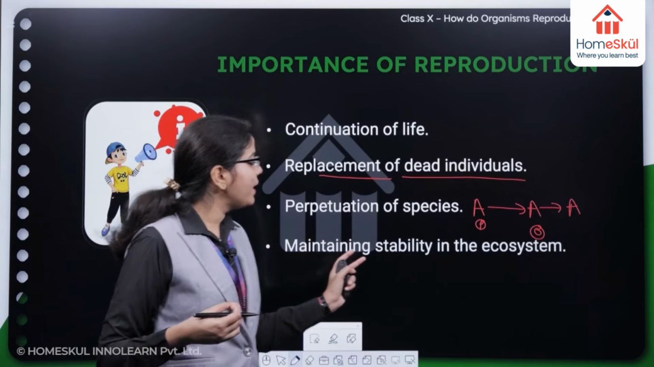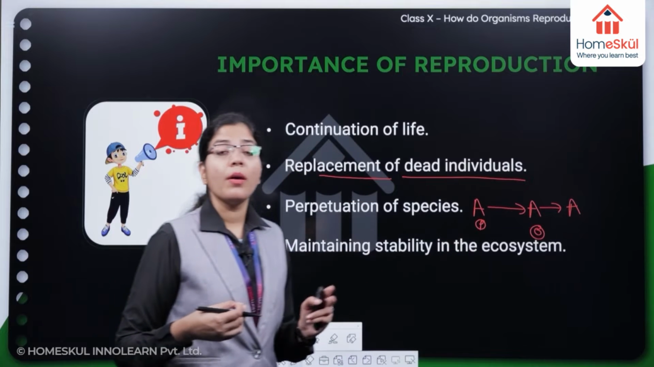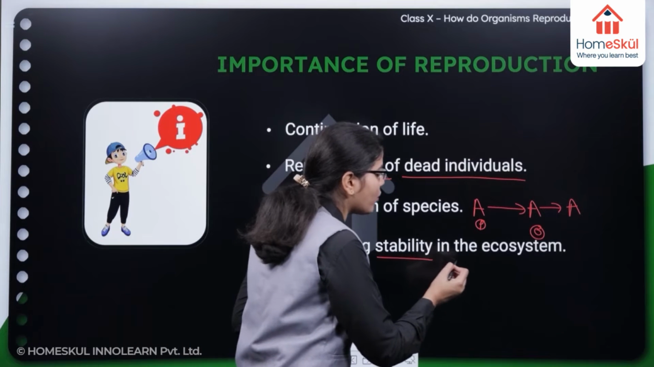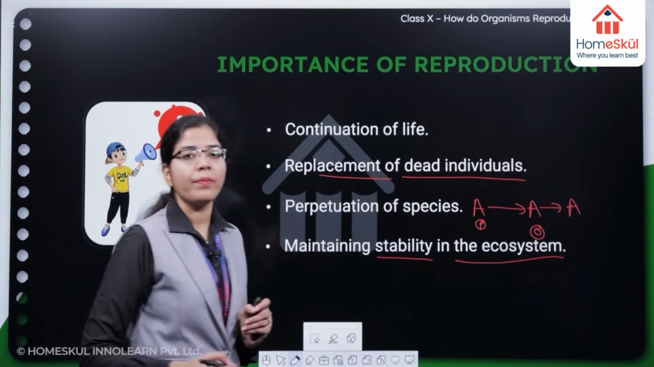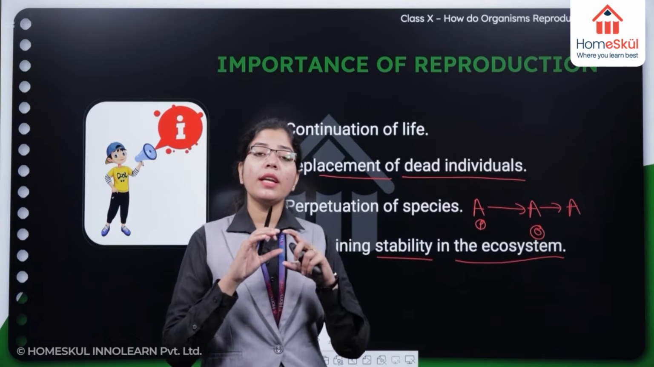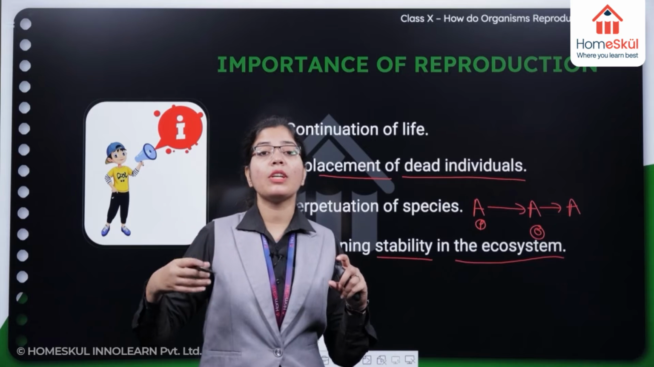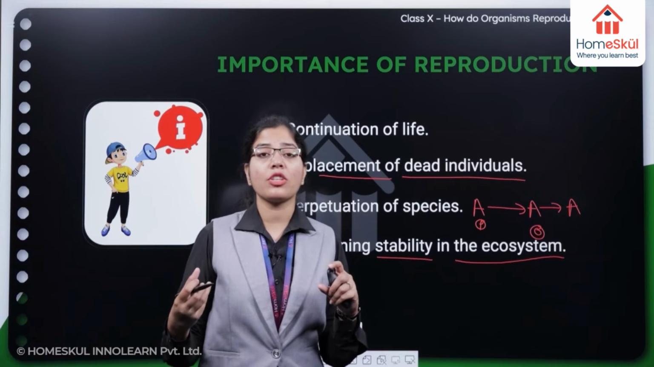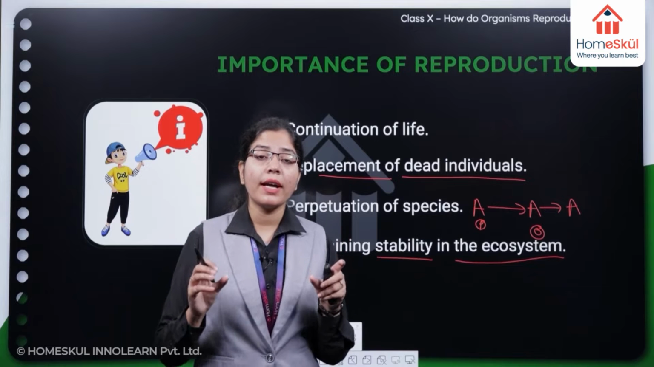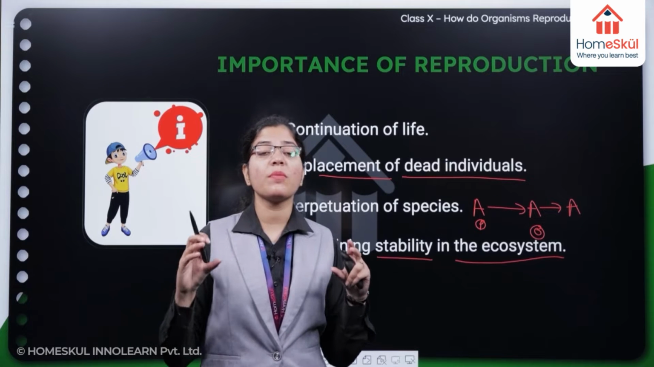Okay, so maintaining stability in the ecosystem. Because of reproduction, what happens? That stability in the ecosystem is maintained. Because if one species is extinct, then the entire balance of the ecosystem will be lost, as we have read in the chapter Our Environment, right? There we have learned how the balance in the ecosystem is maintained.